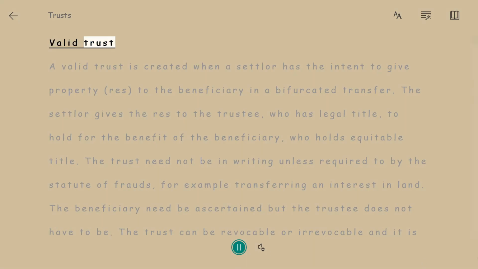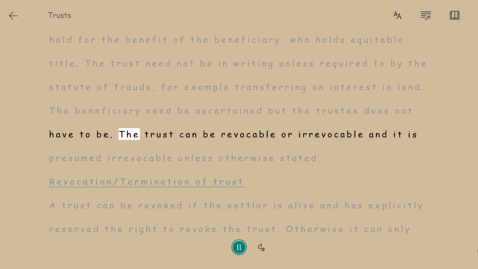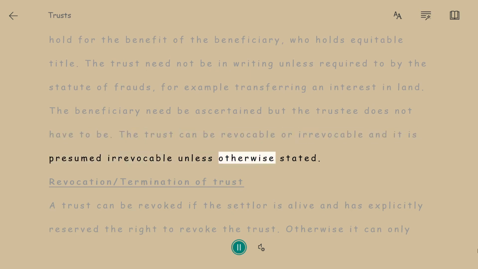Valid trust. A valid trust is created when a settlor has the intent to give property, res, to the beneficiary in a bifurcated transfer. The settlor gives the res to the trustee, who has legal title, to hold for the benefit of the beneficiary, who holds equitable title. The trust need not be in writing unless required to by the statute of frauds, for example transferring an interest in land. The beneficiary need be ascertained, but the trustee does not have to be. The trust can be revocable or irrevocable, and it is presumed irrevocable unless otherwise stated.